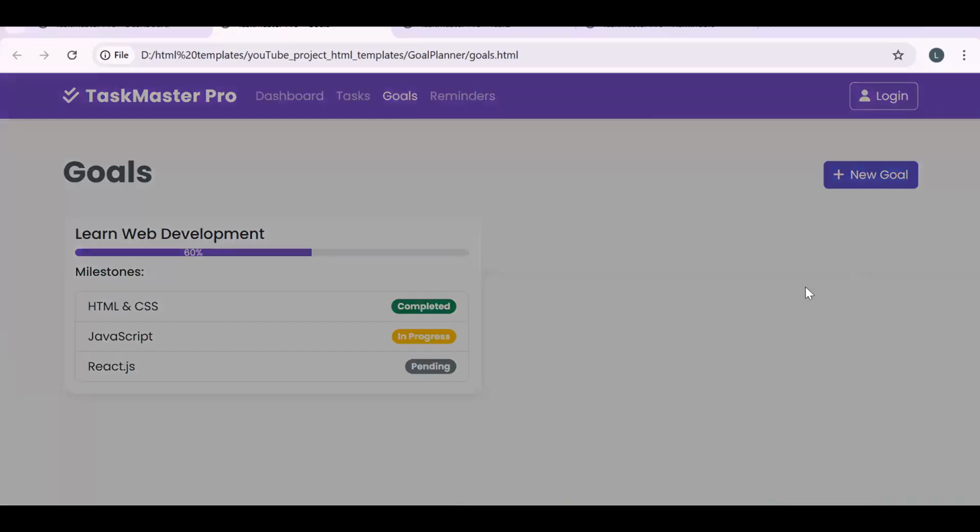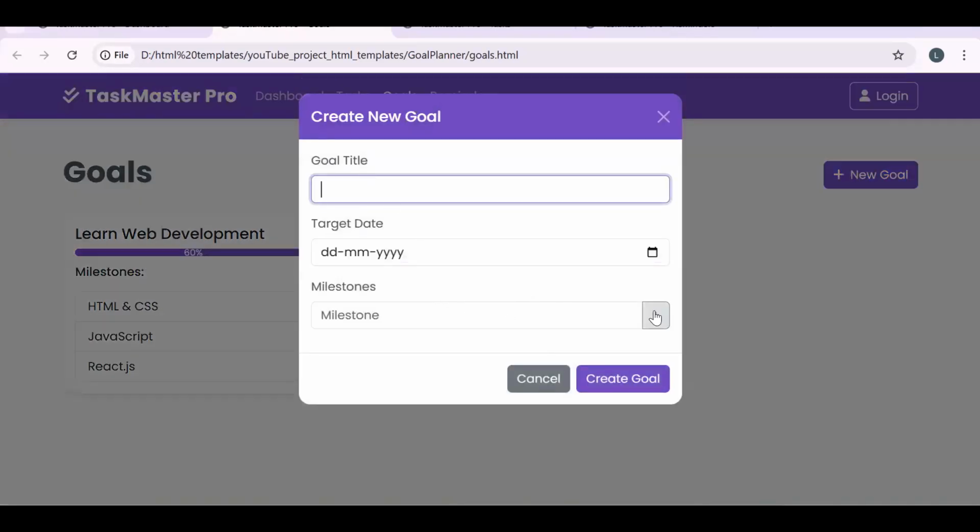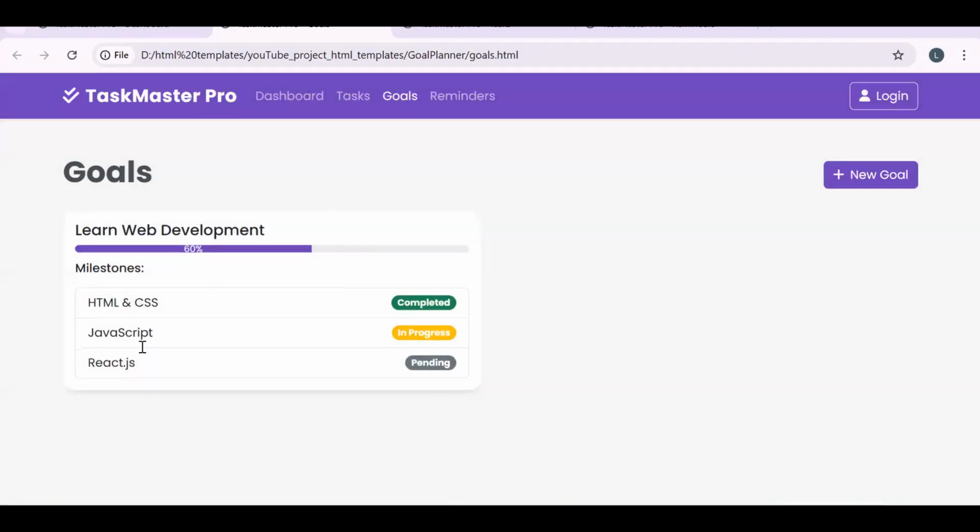So as I said, when we create a goal, this will be our goal title, and milestones will be multiple. On click of multiple milestones, we can just break down our goal. Fine. Then the goal will be created, and these are the milestones you will be able to see.